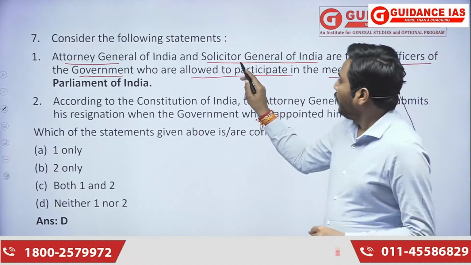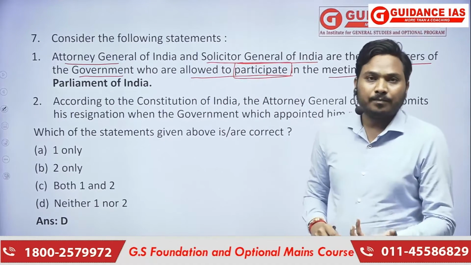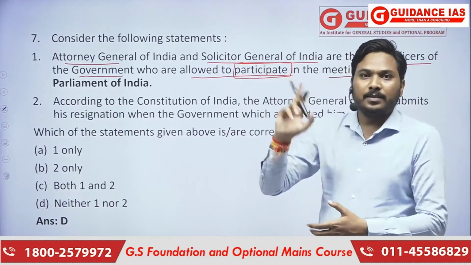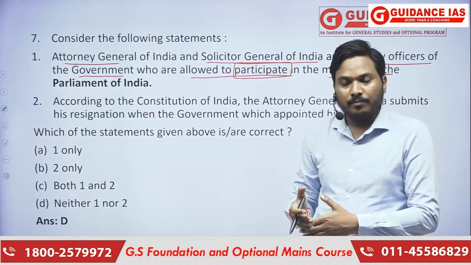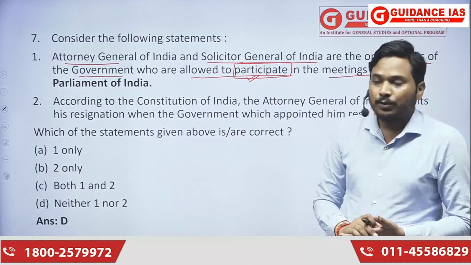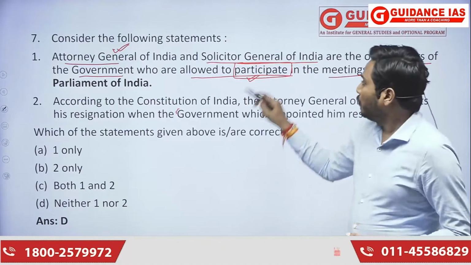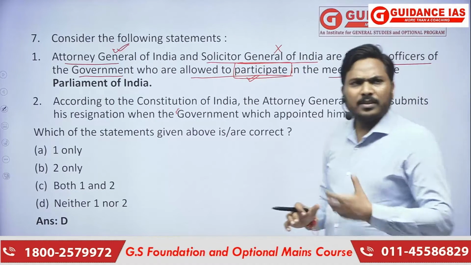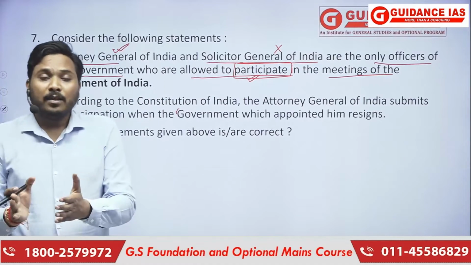So, when it comes to participation, it means you can speak, clear, you can sit in the house, not in the visitors gallery. Participating means taking part in the proceedings where you can speak. That participation in the Constitution is provided only to Attorney General, not to the Solicitor General. Clear? Solicitor General can attend the proceedings only when called.